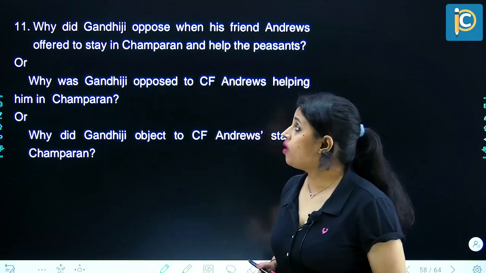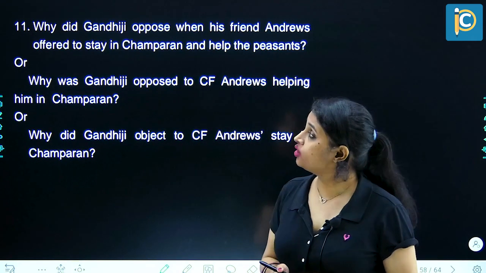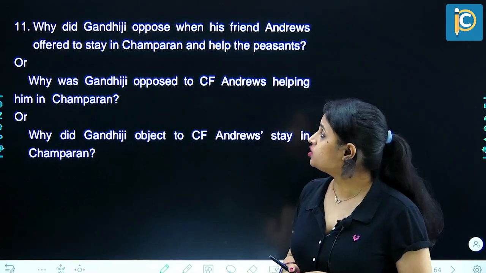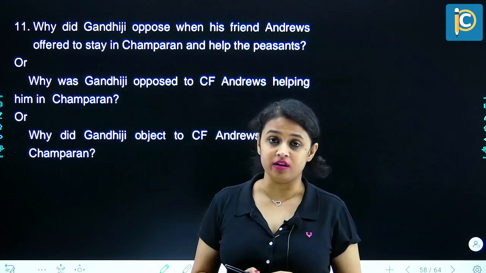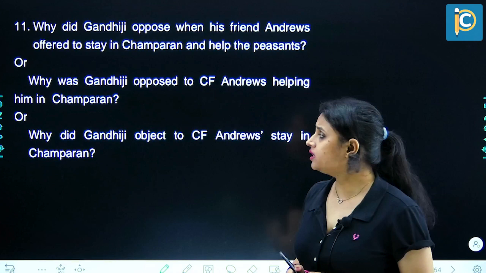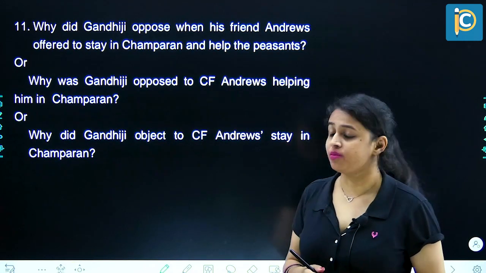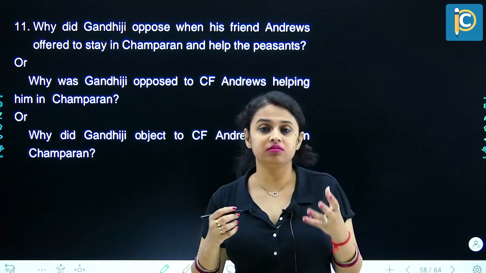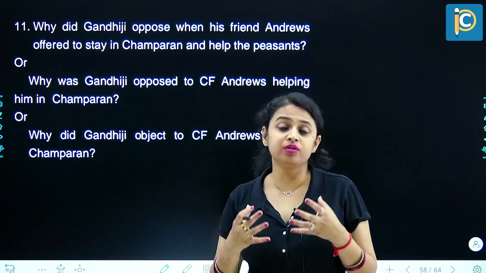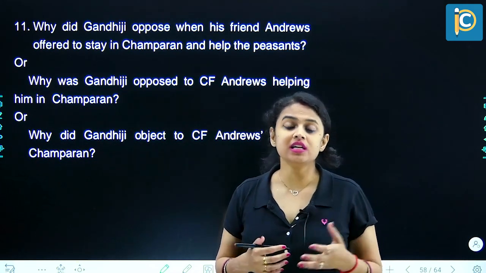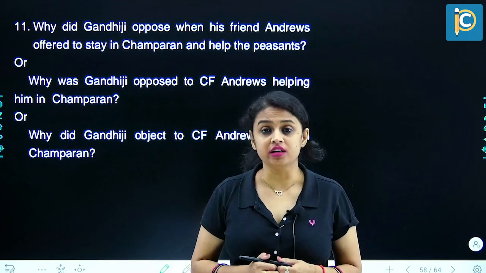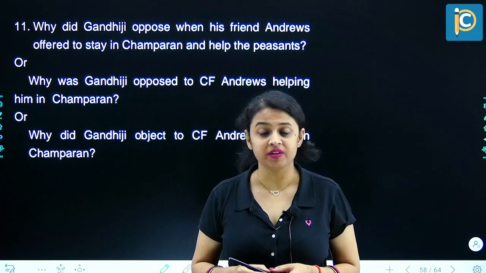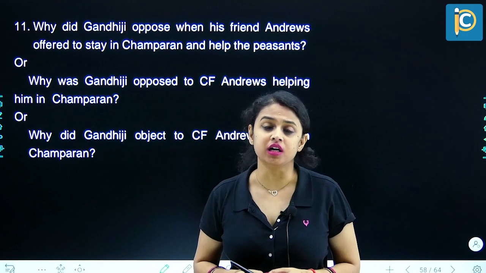Next question. Why did Gandhiji oppose when his friend Andrews offered to stay in Champaran and help the peasants? Or, why was Gandhiji opposed to C.F. Andrews helping him in Champaran? Or, why did Gandhiji object to C.F. Andrews' stay in Champaran? C.F. Andrews was a strong disciple and follower of Mahatma Gandhi, and he was an Englishman. When Mahatma Gandhi was in Champaran, C.F. Andrews was given a task for which he had to go on duty to Fiji. But before leaving, he visited Mahatma Gandhi to meet him.